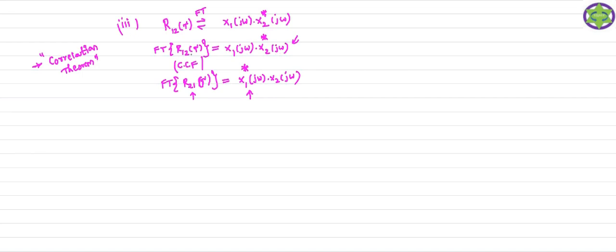x2 conjugate is taken only for R12 of tau. So if you find out the Fourier transform of R12 of tau, no need to find out R21 of tau. So using this, you can easily rewrite this expression. Since it is R21 of tau, you just take the conjugate. So this is your correlation theorem.